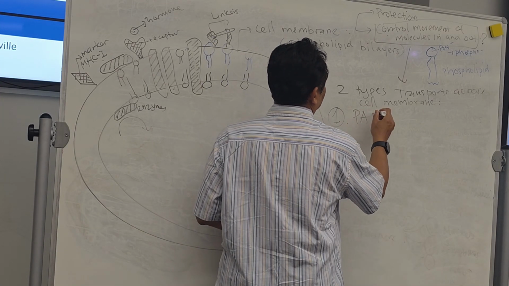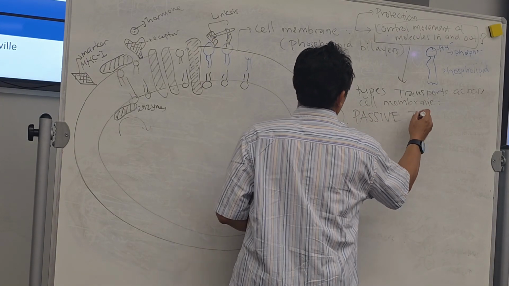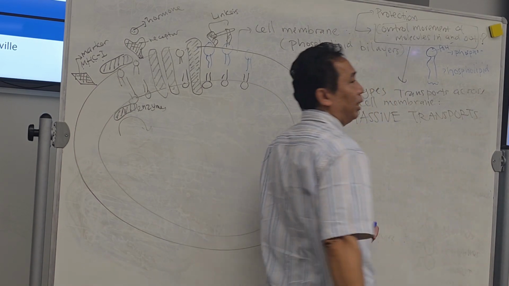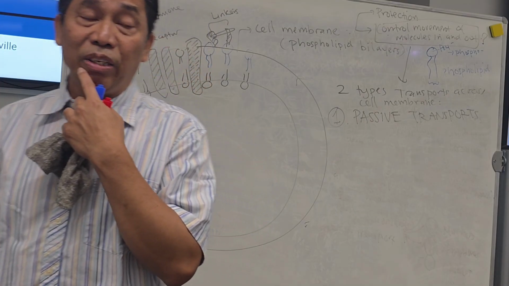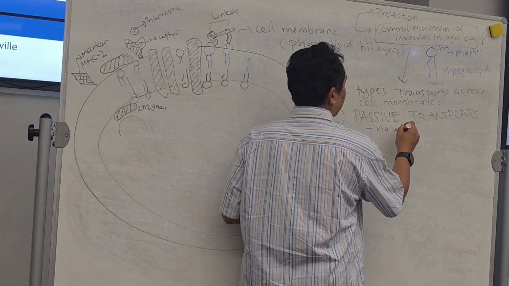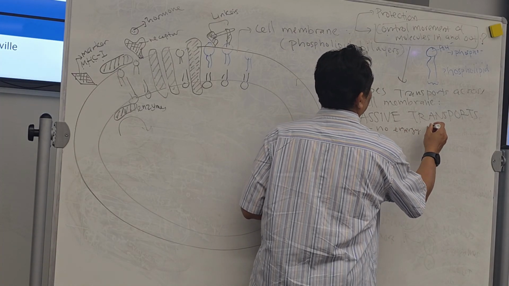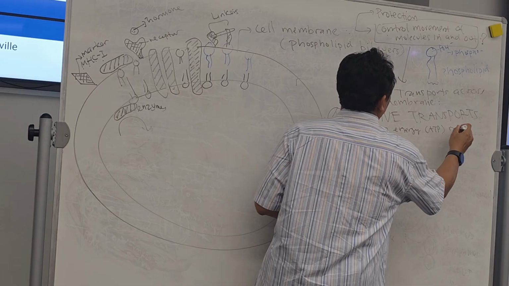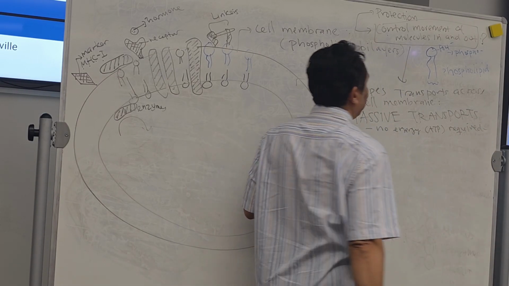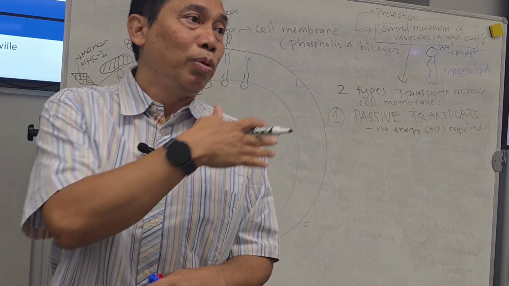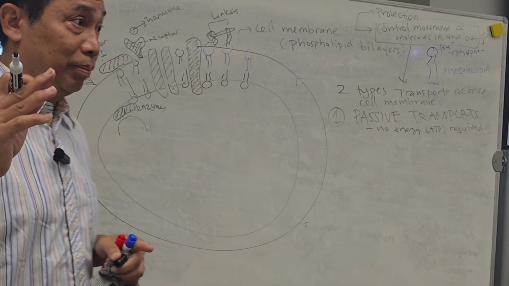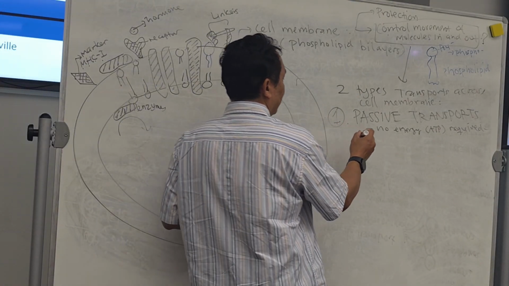Passive means it does not require energy or ATP. It does not need the energy. It just moves passively, without using the energy. For the passive transport, there are three types.